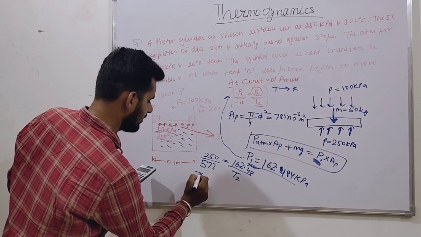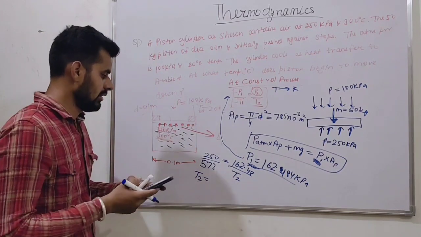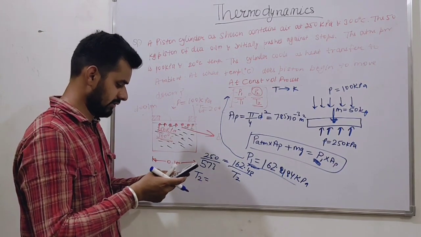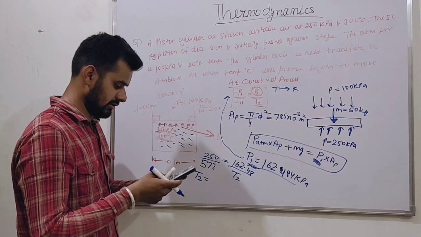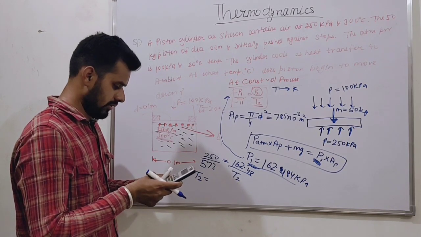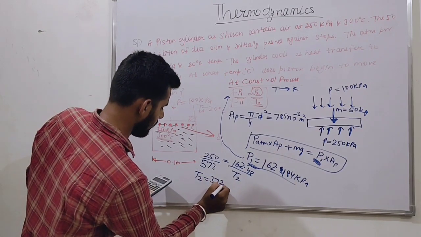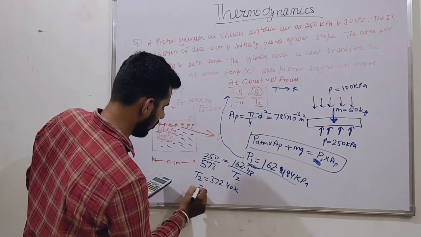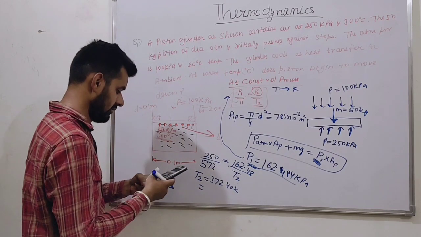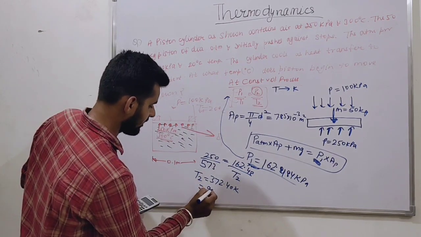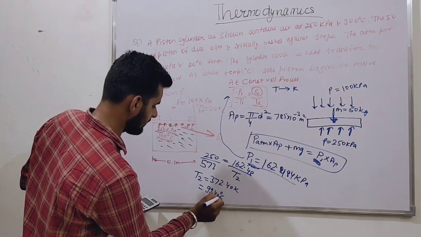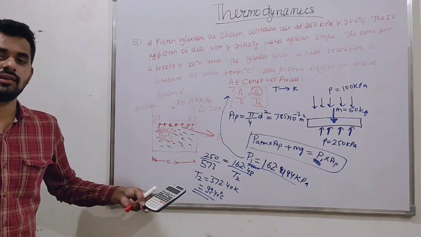Now what is the value of T2? T2 is nothing but 162.48 divided by 250, which gives 372.40 Kelvin. Or in degrees Celsius, 99.40 degrees Celsius. This is our answer, friends.